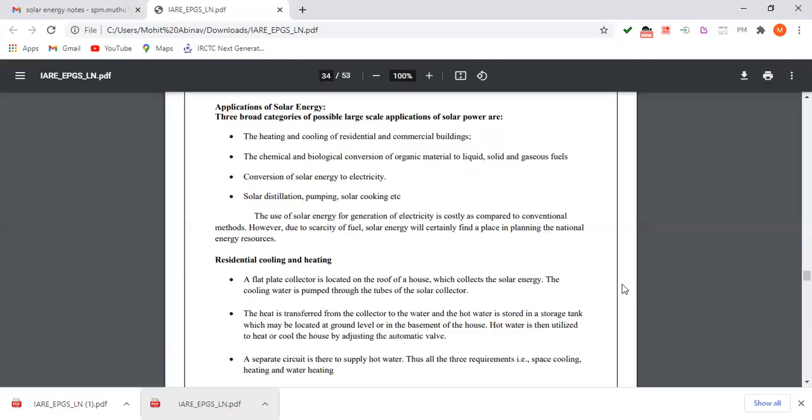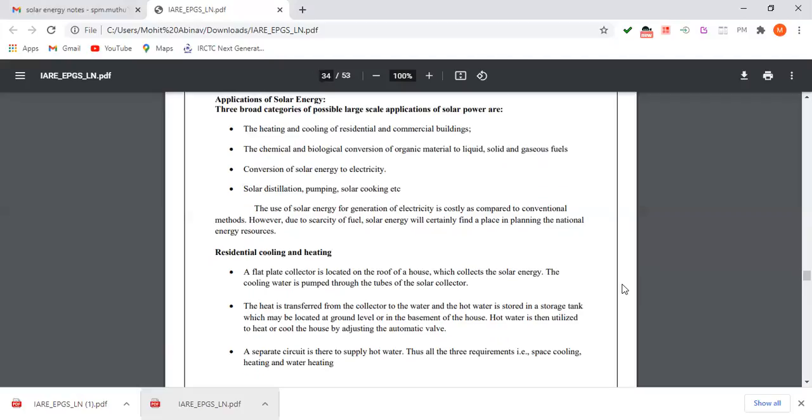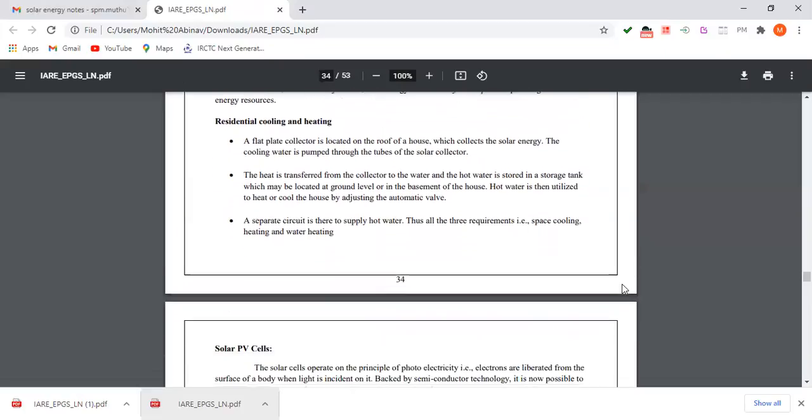The use of solar energy for generation of electricity is costly as compared to conventional methods. However, due to scarcity of fuel, solar energy will certainly find a place in planning the national energy sources. First we can discuss some of the applications here. First one is residential cooling and heating.